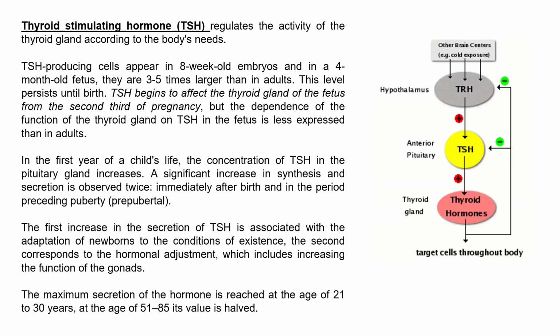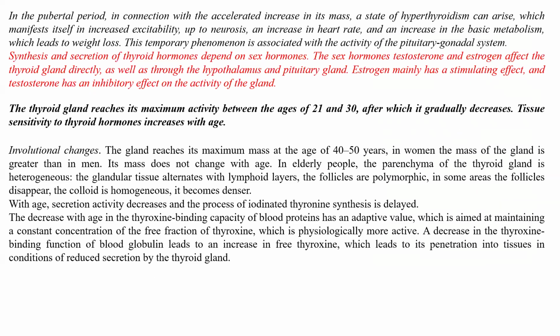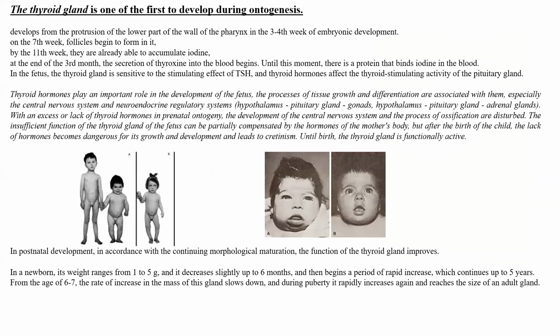The second increase corresponds to the hormonal adjustment, which includes increasing function of the gonads. The maximum secretion of the hormone is reached at the age of 21 to 30 years, and from 51 till 85 years its value is halved, so it decreases 2 times.